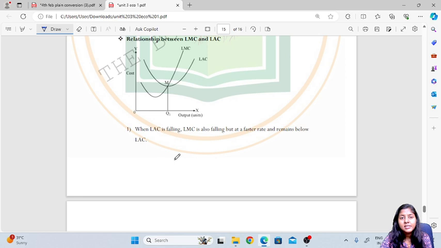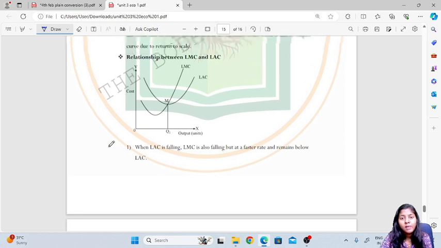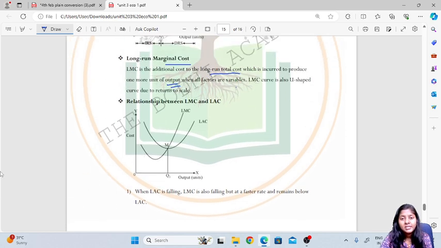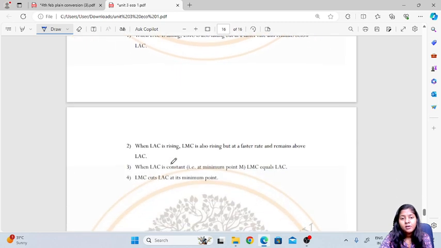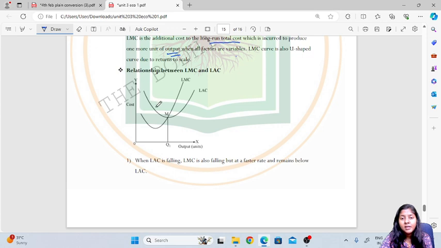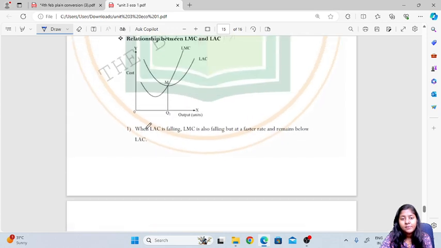If we see the relation between long run marginal cost and LAC, when LAC is falling, LMC is also falling but at a faster rate, and it remains below the LAC. When LAC is rising, LMC is also rising but at a faster rate, and it remains above the LAC.